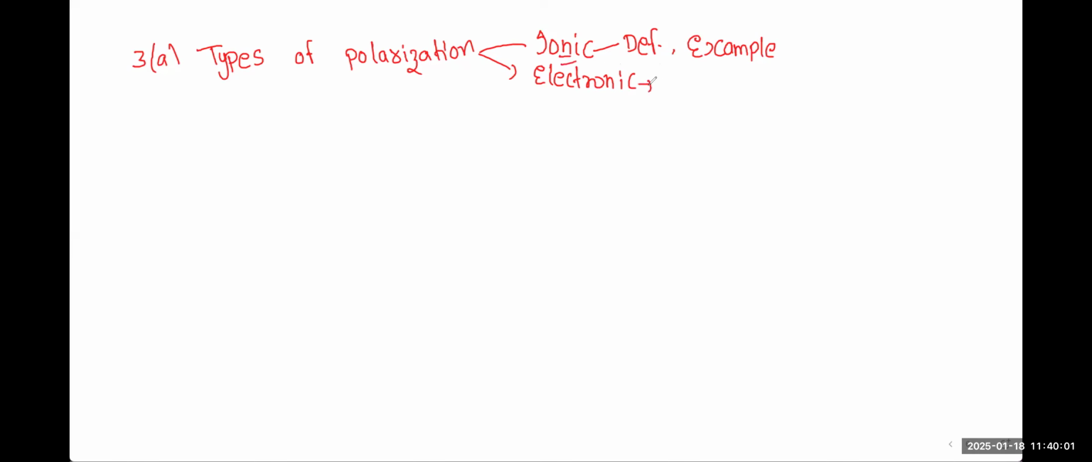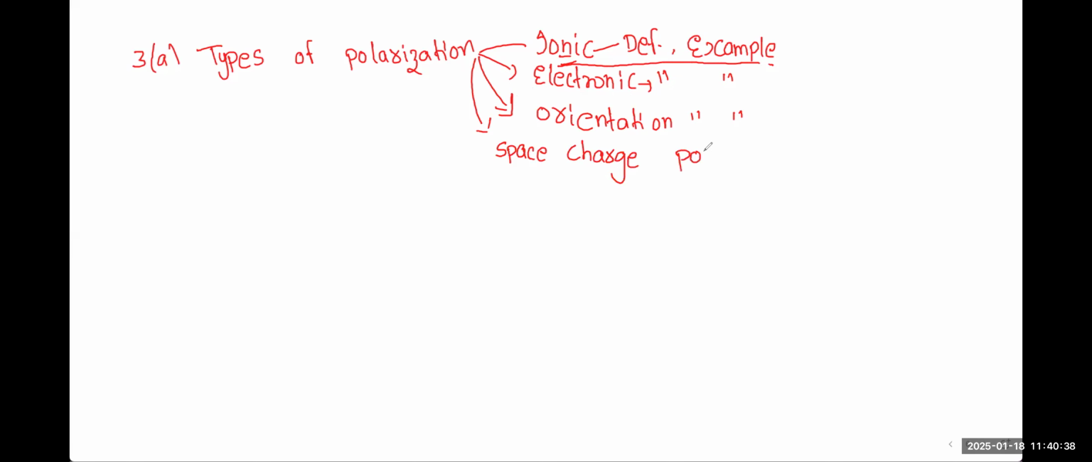Ionic, same thing applied: the definition and example. Next one, orientation. Last one is what? What is the last one after orientation? Space charge. Very good. Space charge polarization. Right. So how many polarizations do you have to write in the examination? Four. Same here, the procedure method is same. You have to write the definition with example. Fourth one also, space charge polarization. So four definitions with the examples, right?